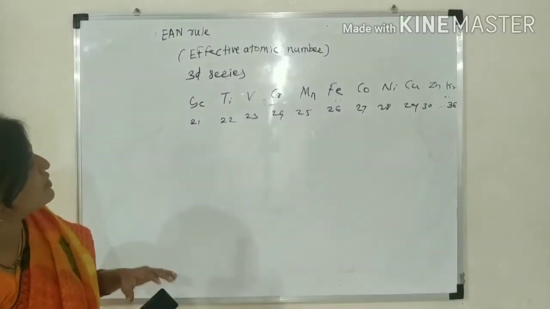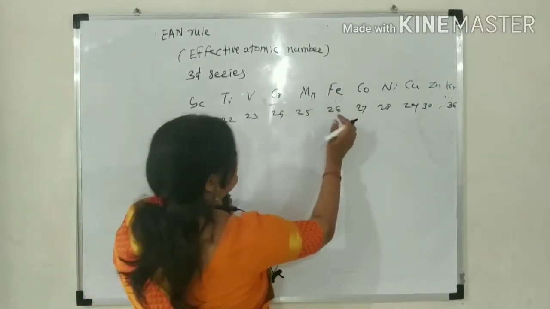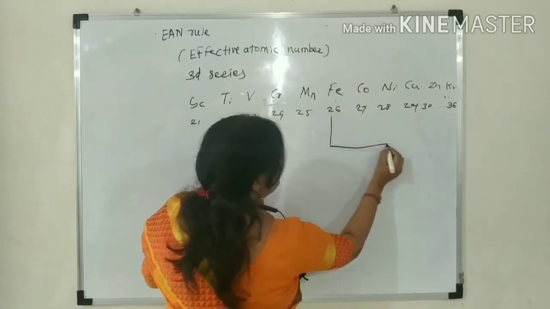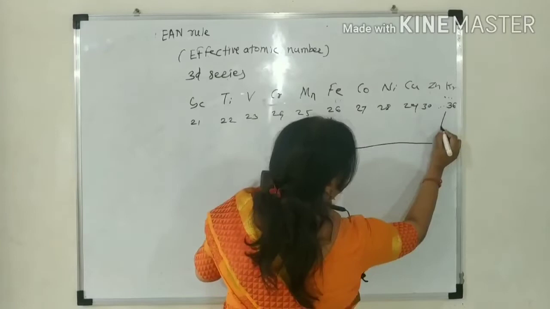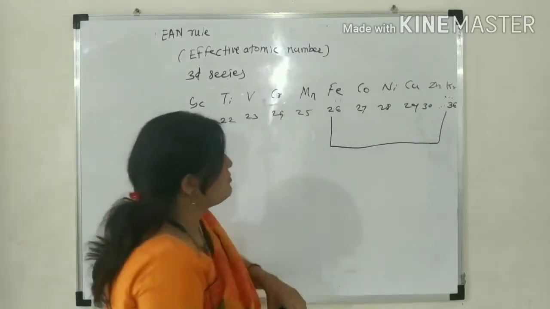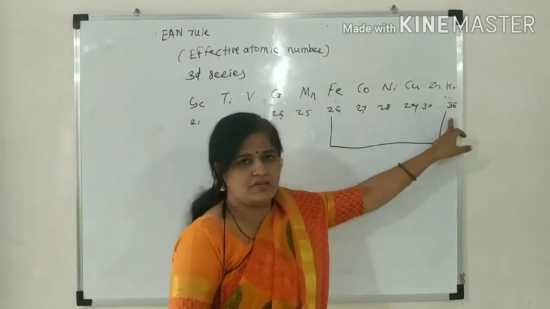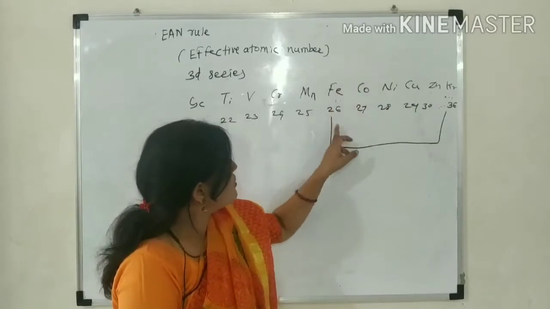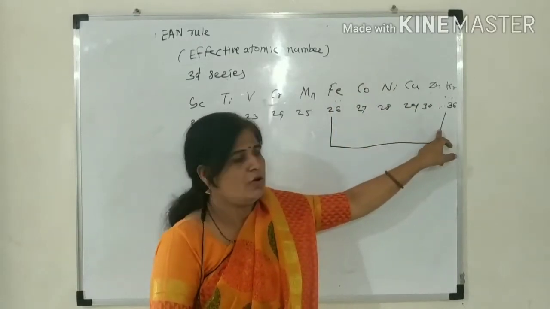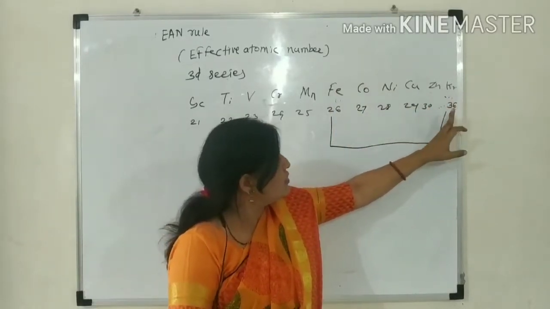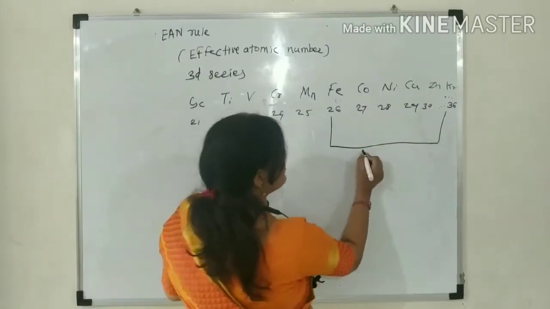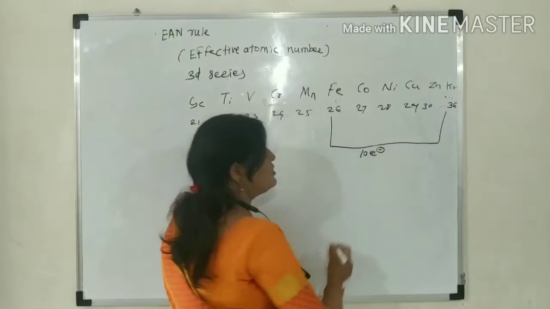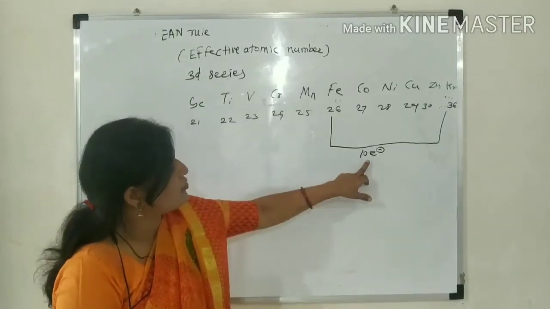Suppose you have taken iron, having atomic number 26. It has to attain the atomic number of krypton, that is 36. How many electrons are necessary here? 10 electrons. To attain stability, 10 electrons are necessary to gain.